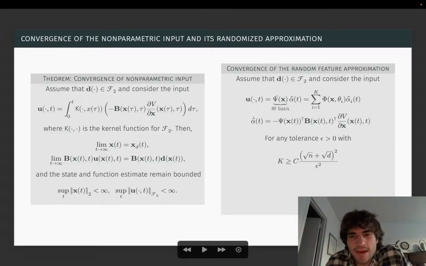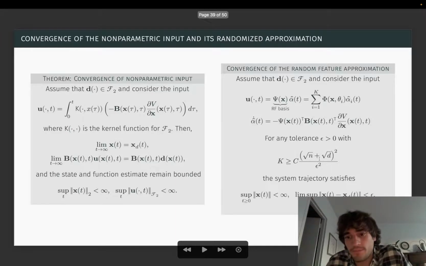And then we can guarantee that for any tolerance epsilon, if we choose the number of random features to be at least a constant times (root n plus root d) squared over epsilon squared, then the system trajectory will always remain bounded, and the lim sup of the norm between the system state and the desired trajectory will be upper bounded by epsilon.